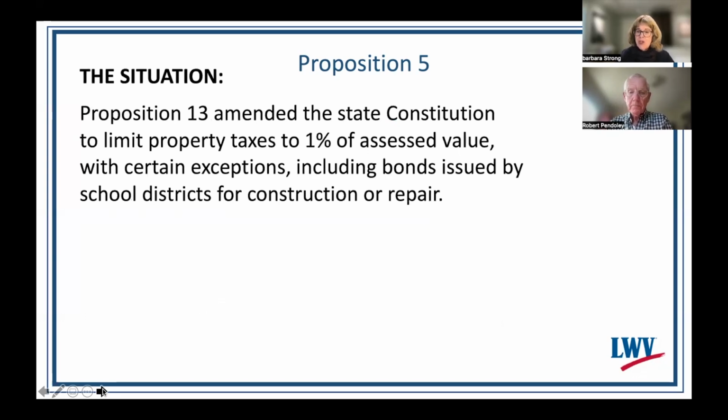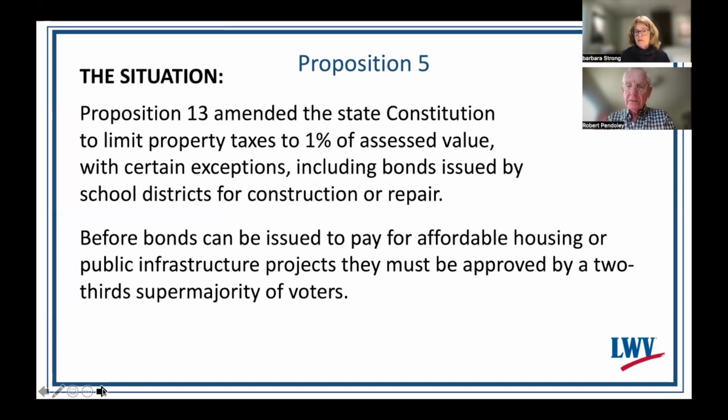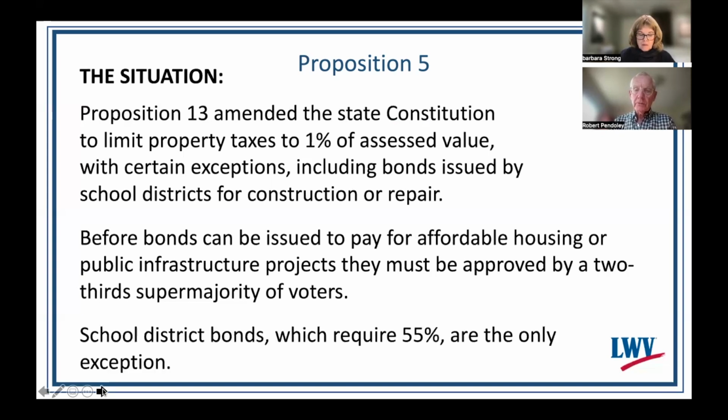How are these bonds currently approved? Well, before cities, towns, counties, and special districts can issue bonds to pay for affordable housing or public infrastructure projects, they must be approved by a two-thirds supermajority of voters. School district bonds, which require 55%, are the only exception. What does Proposition 5 propose?